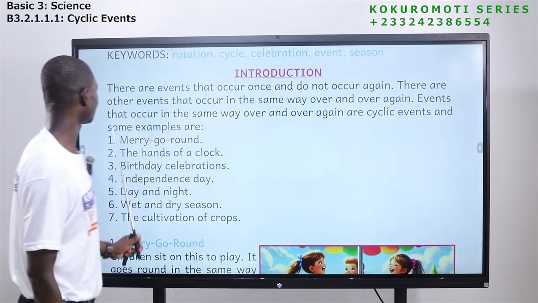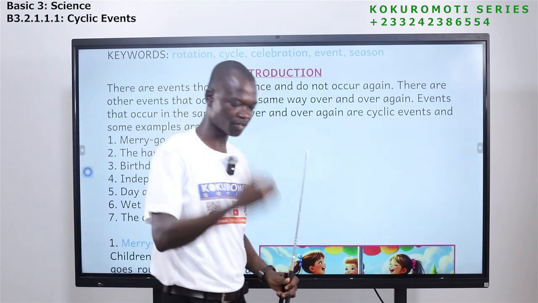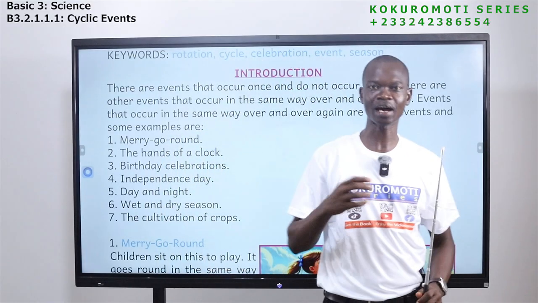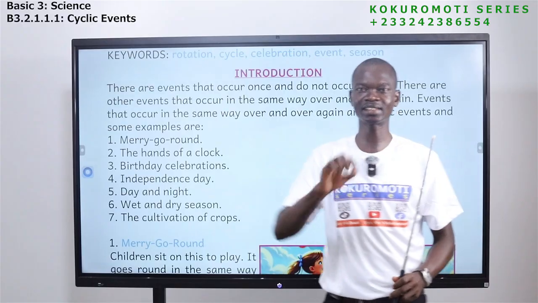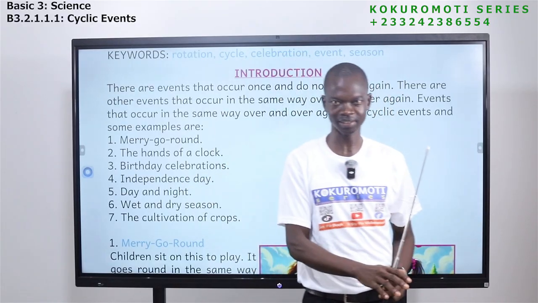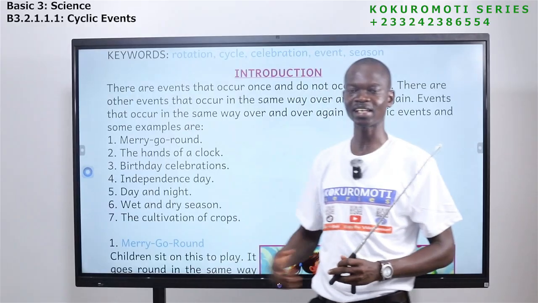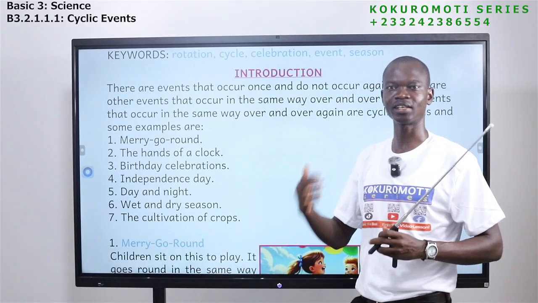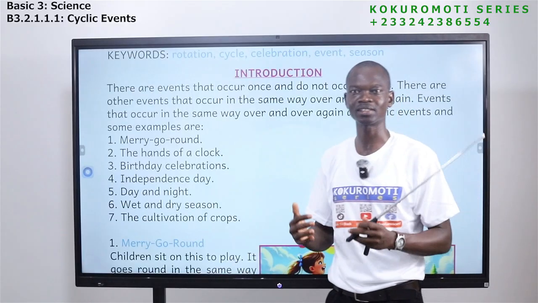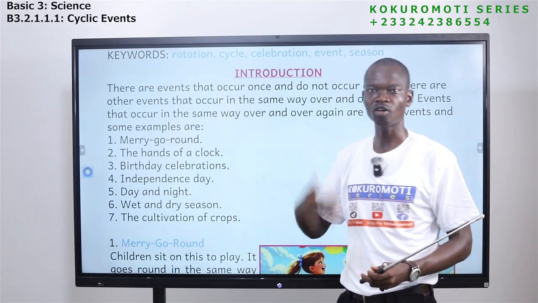Anytime you hear about cyclic events, they are things that happen and happen again in the same manner, in the same pattern, in the same way. You see them always, and how it happens is the same way every year or all the time.